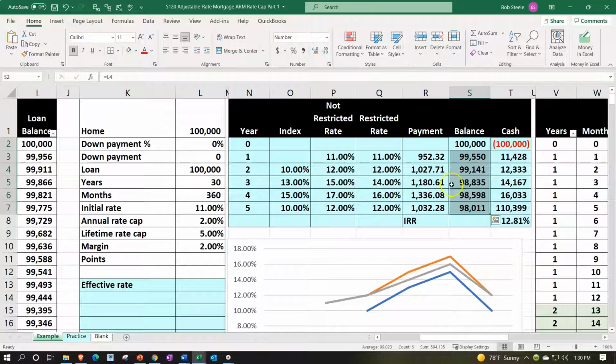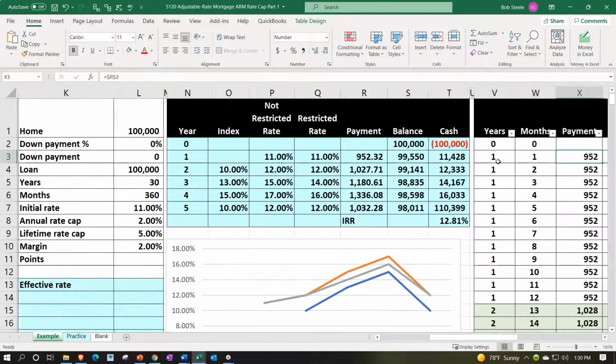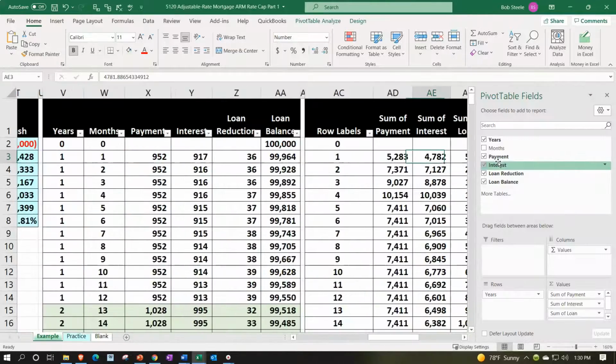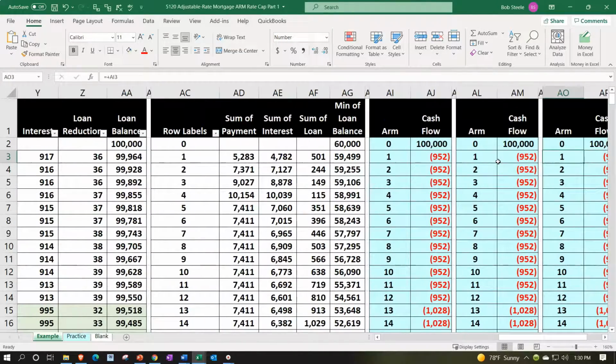And now we're going to be looking at the cash flow calculations, which we can pick up from our table here. We can also create a pivot table, which we will create, and then we can think about our IRR calculations and see how we can use those tools to run projections with this. So we're going to then go to the second tab.